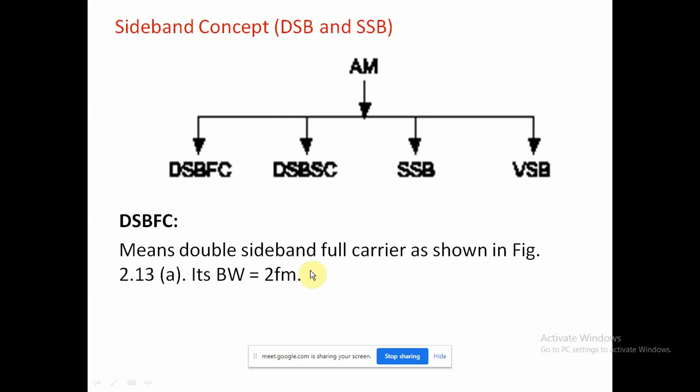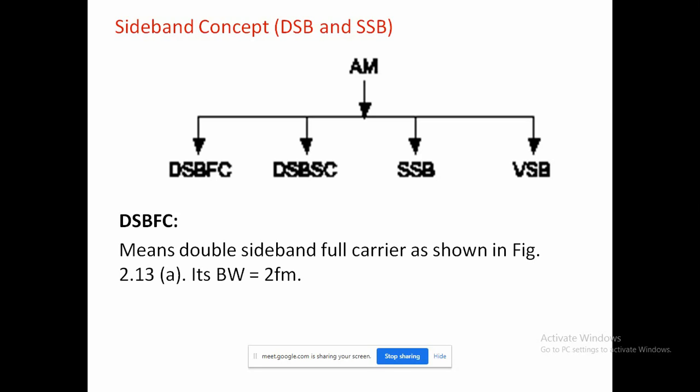First one, DSB-FC, as I already told, is related to amplitude modulation. It is also called AM-FC, as I told previously, amplitude modulation full carrier. It also has the name double sideband full carrier system, that is DSB-FC.